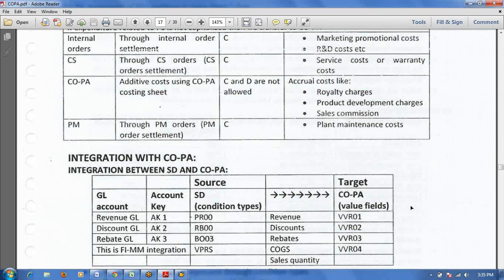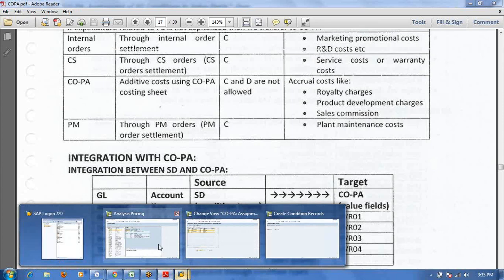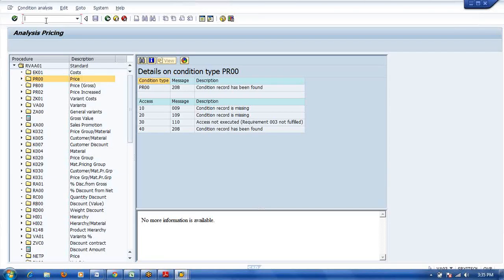But from the SD side there are many condition types we will find. Suppose there is one condition type for which we are not finding any standard value field, what will we do in that case? Yes, we create a new value field. Wait, one minute, I will show you the pricing procedure.